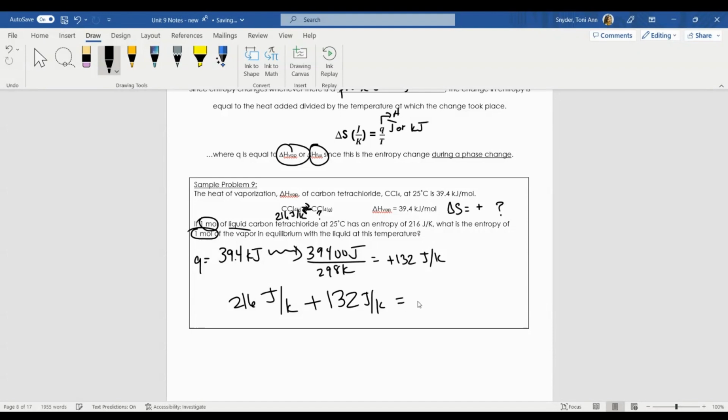And that's going to give me a value of 348 joules per Kelvin. So this entire equilibrium has an entropy that is positive 348 joules per Kelvin. Okay, that's what we're calculating, how much entropy is changing during a phase change. We're putting a quantitative value to that.